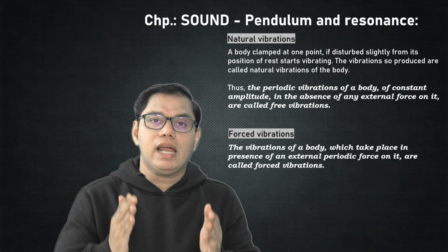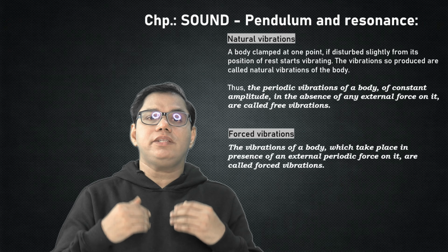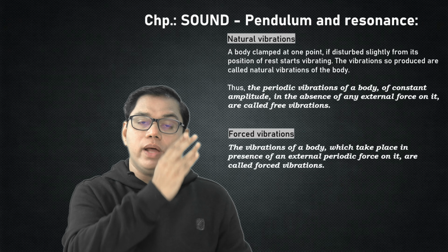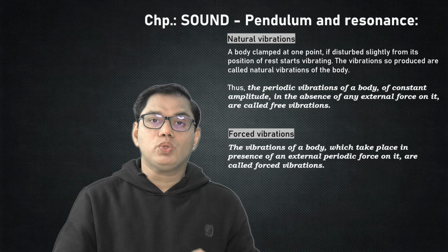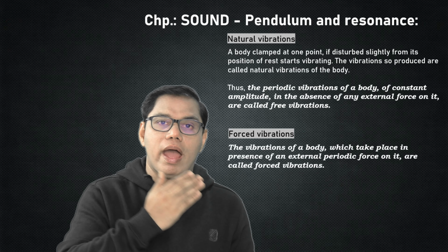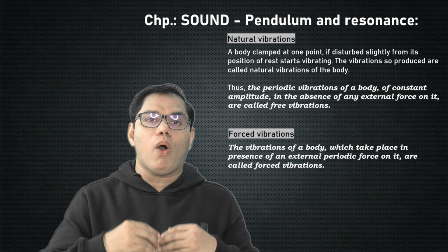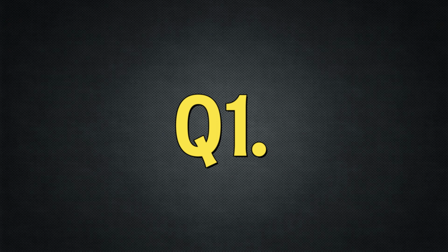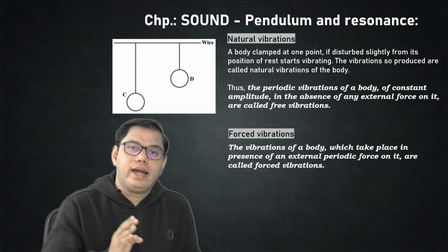So what we see in our world is the damped vibration, and the forced vibration is the vibration of a body of a constant magnitude under the influence of the external periodic force. So after learning these three kinds of vibrations, that is natural vibrations, damped vibrations and forced vibration, we are all set to learn the phenomenon of resonance. Have a look at this question and a diagram.